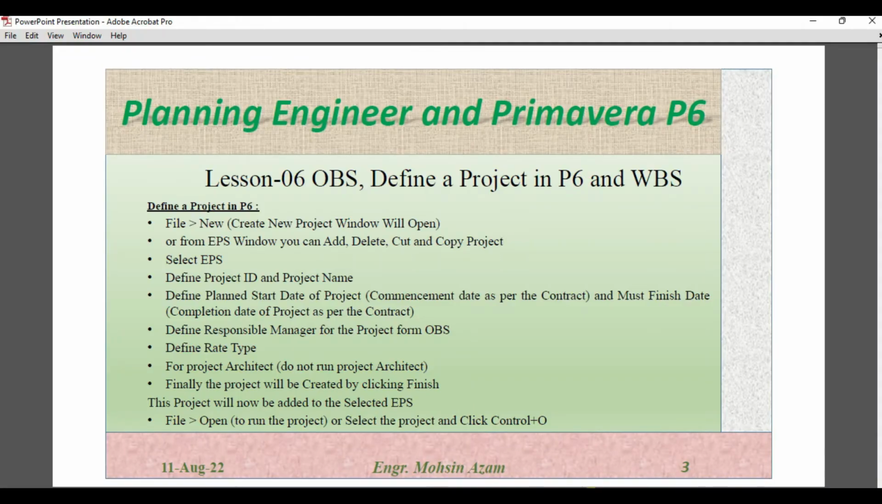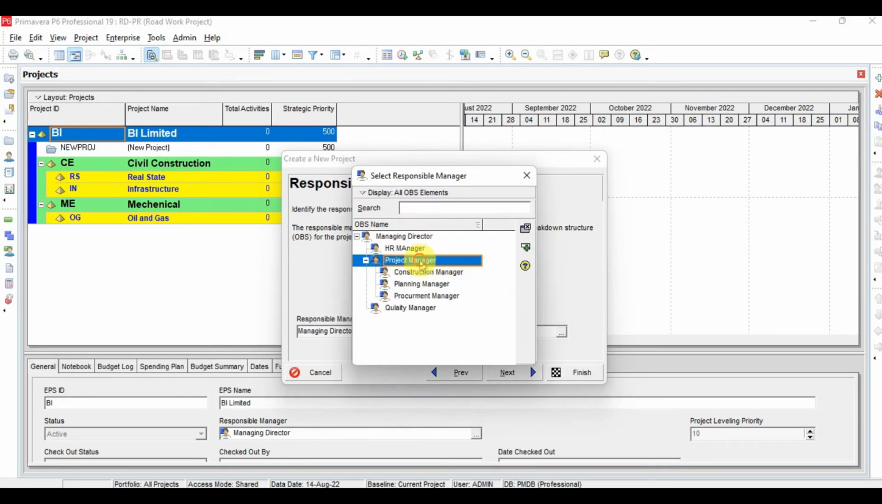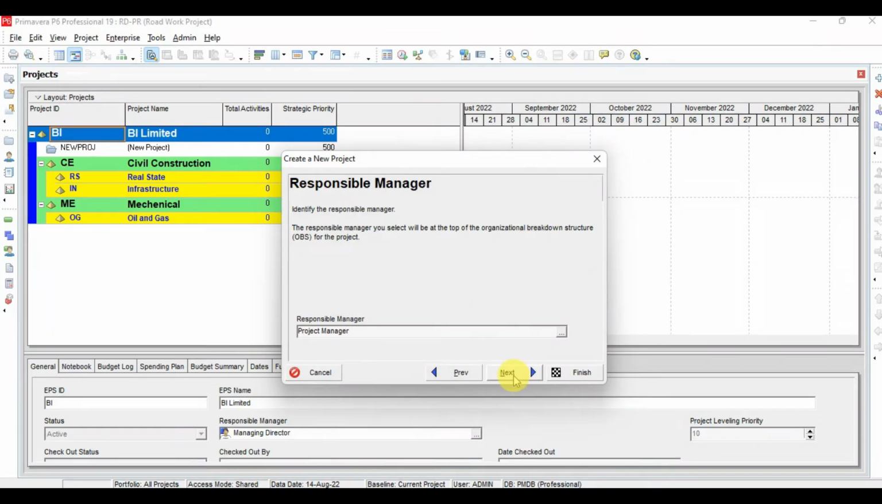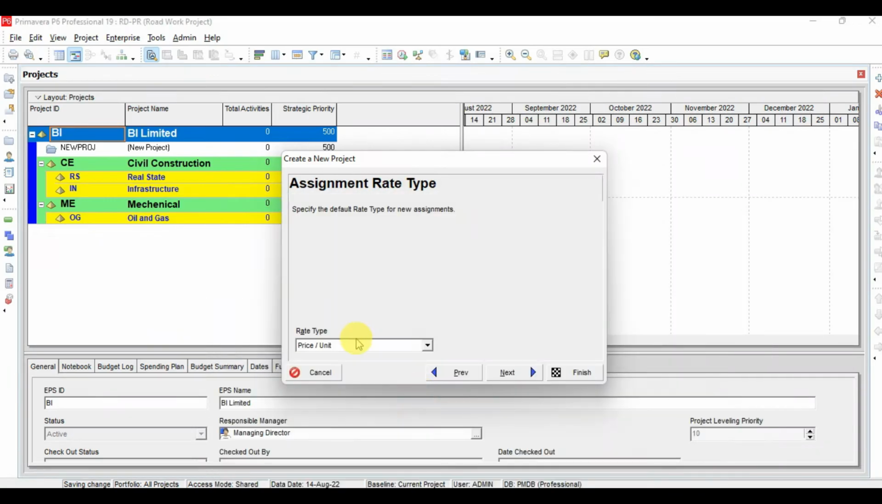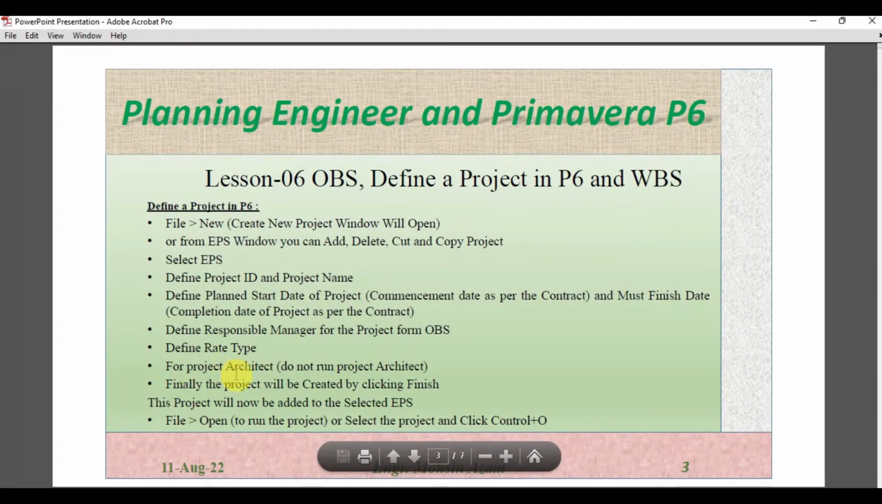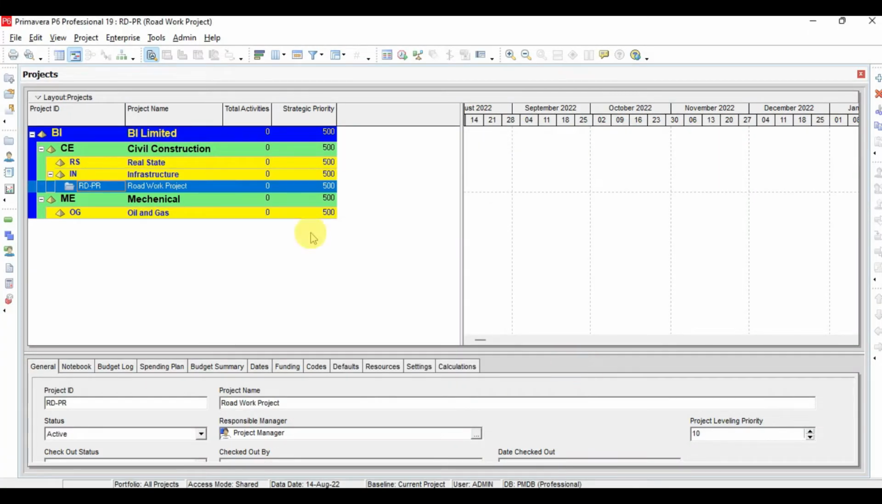Now the next is define the responsible manager for the project from the OBS. So OBS we will create just now. Now we have to select the responsible manager for this project. So here what we will do, click here, and here project manager I will consider him as a responsible manager for this project, and I will click this select option, and now I will click next. Okay, now we have defined rate type. So rate type is price per unit. This we will consider as same, and I will click next. Okay, finally the project will be created by clicking finish. So by clicking now finish, this project will be created here.